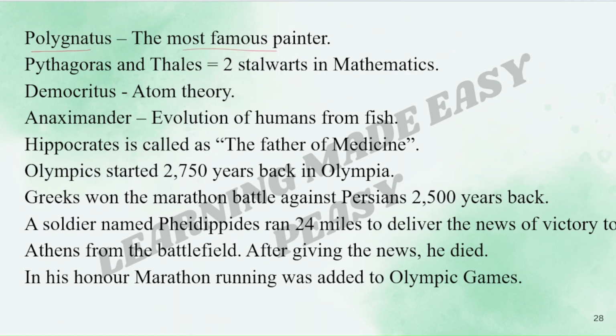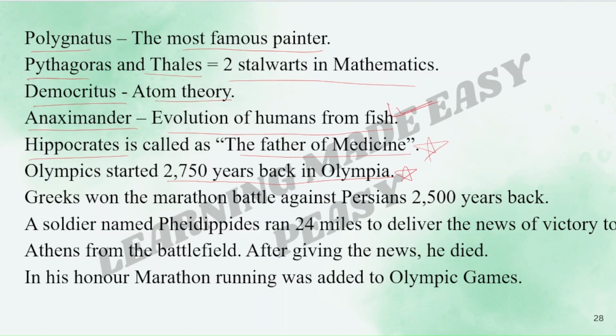Polygnatus was the most famous painter. Pythagoras and Thales were the two stalwarts in mathematics. Democritus gave us the atom theory. Anaximander spoke about the evolution of humans from fish, again important. Hippocrates was called as the father of medicine, important. Olympics started 2750 years back in Olympia, again important.